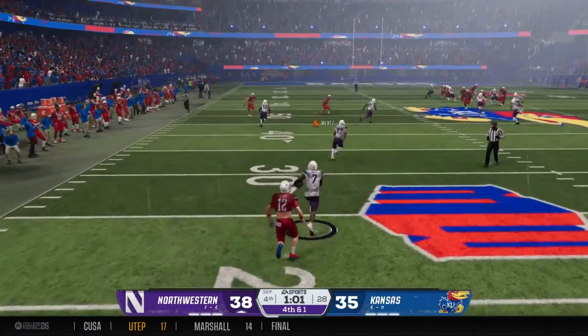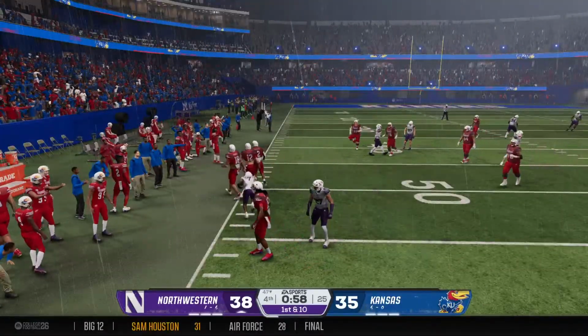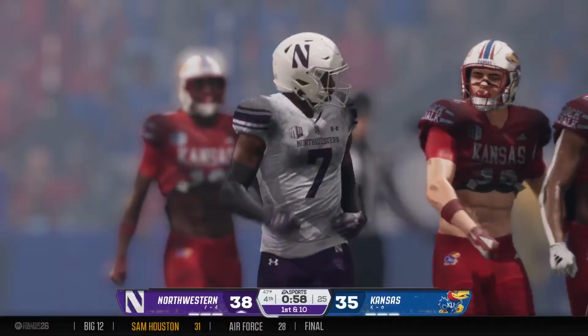Intercepted! Big play, stops the drive. Looking for more room. And a big return after the INT sets up the offense.